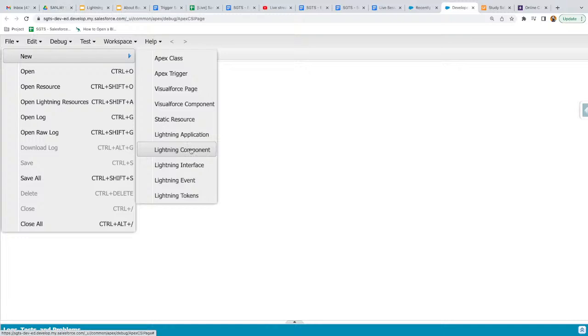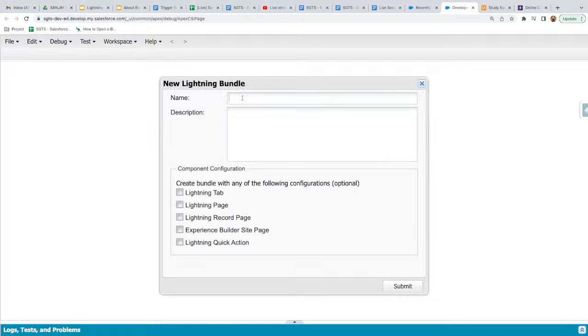Everywhere you will see Lightning Component, you won't see Lightning Aura Component, because at the time when Lightning Component launched, there was no idea that Salesforce would be launching Lightning Web Component. That's why it was simply Lightning Component. So you just need to click on Lightning Component, and here you will be writing the name of the component. Let me put a name first, LC Lightning Component, right?